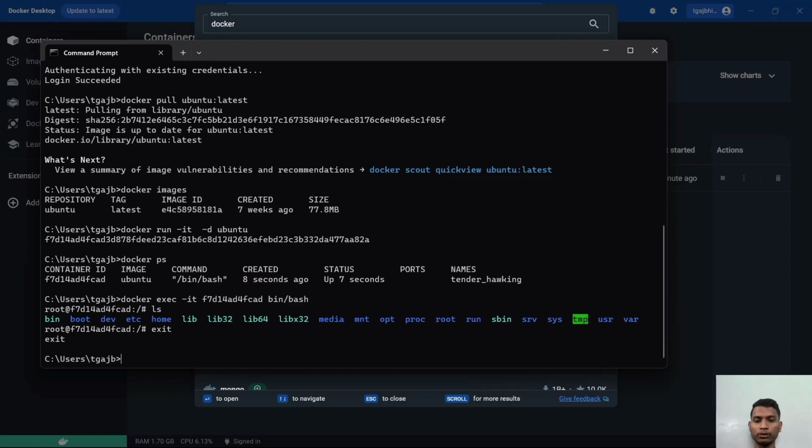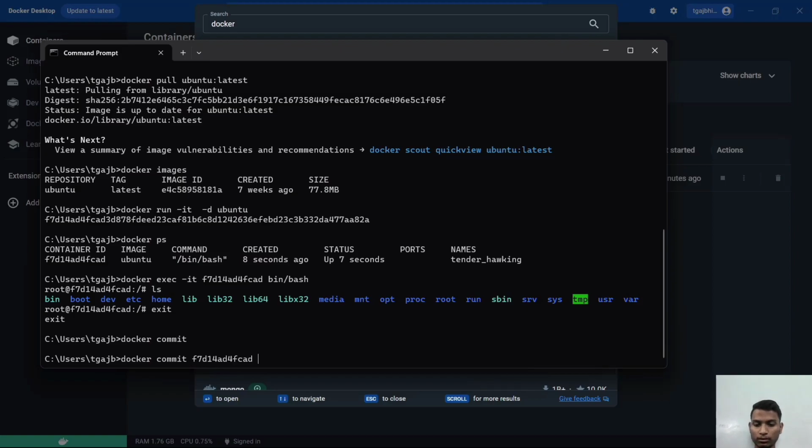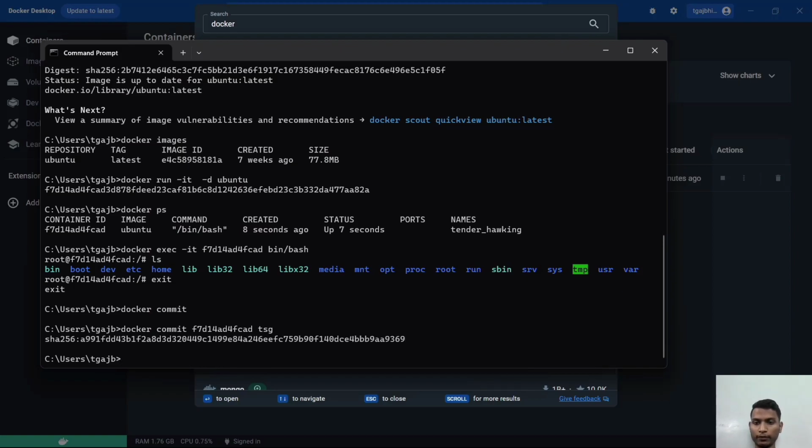And if you want to use this container in the future, then we can store it on Docker by using the commit and push commands. How can we do that? The command is docker commit, then the container ID, and the repository where we want to store it, and then push to the repository.